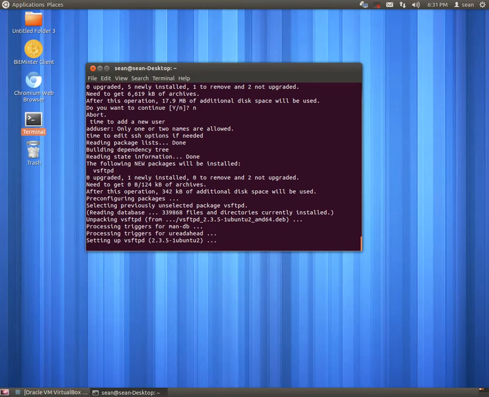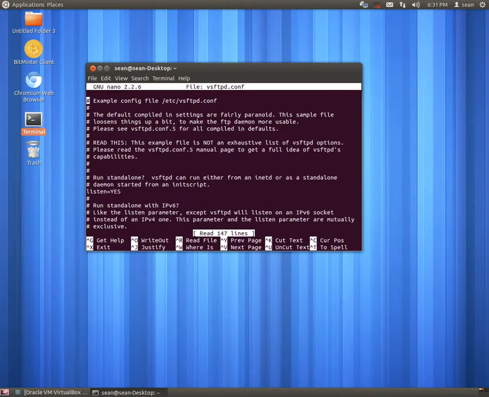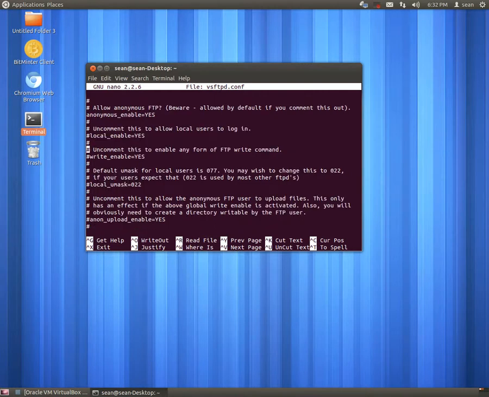Okay, next step is it's going to install our FTP server, VSFTPD, and now we can go ahead and make some changes here. Okay, so yes, we want to allow local users to log in.